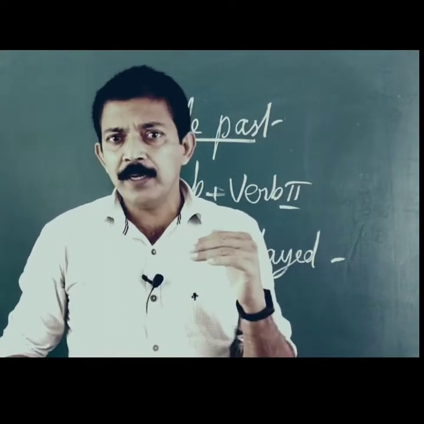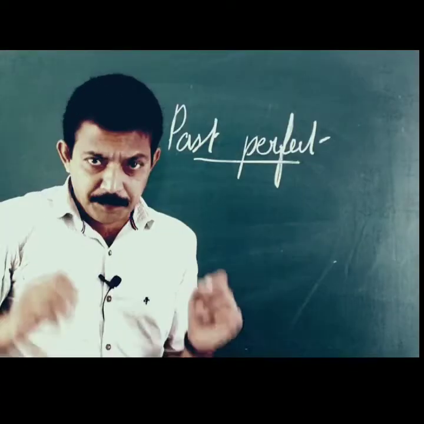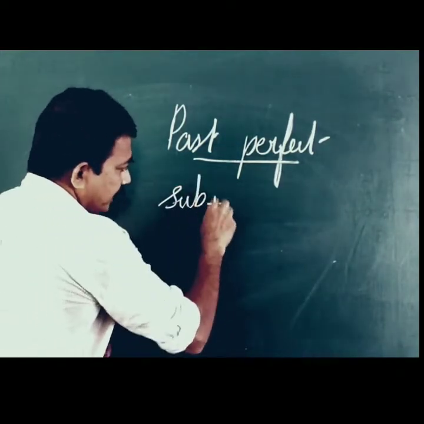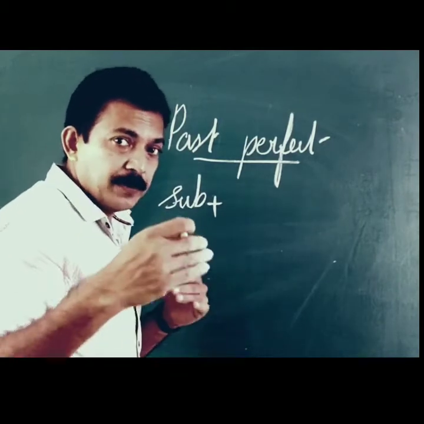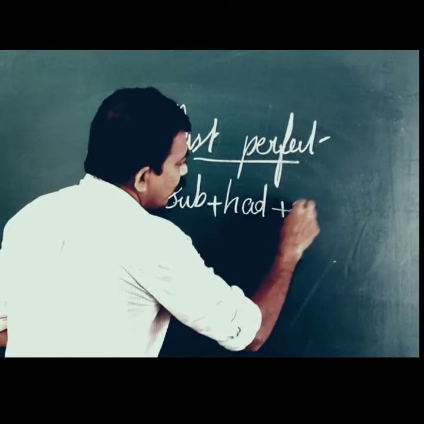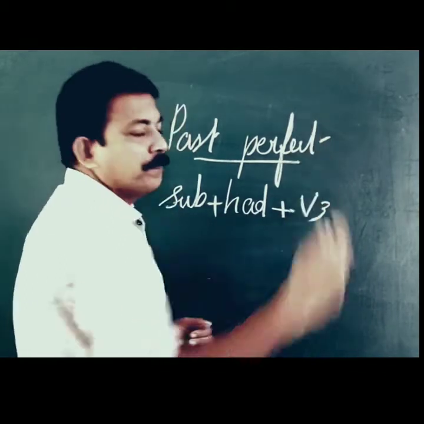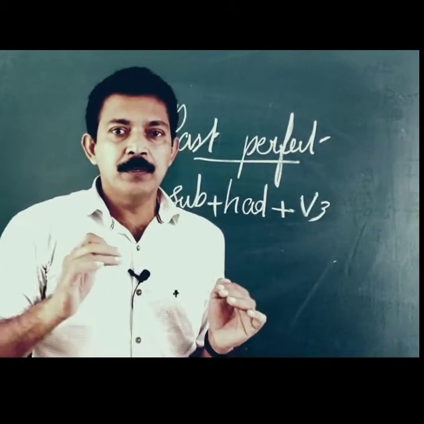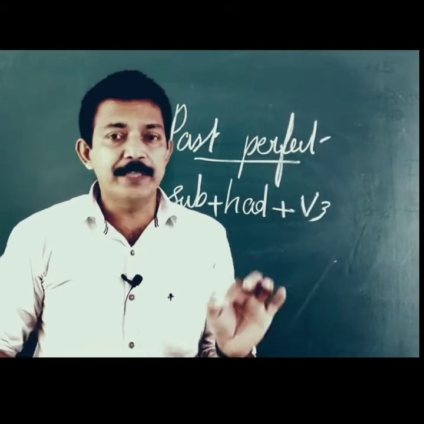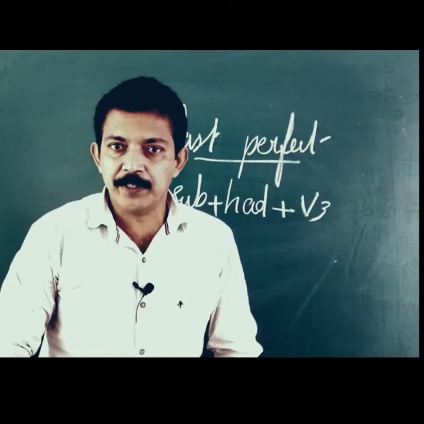Now let us look at the past perfect form. Past perfect is always subject plus, before the third form of the verb, we have to use had, plus verb third form, V3. So subject plus had plus V3 is the format of past perfect.